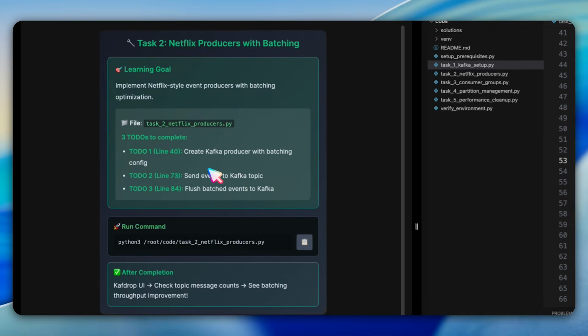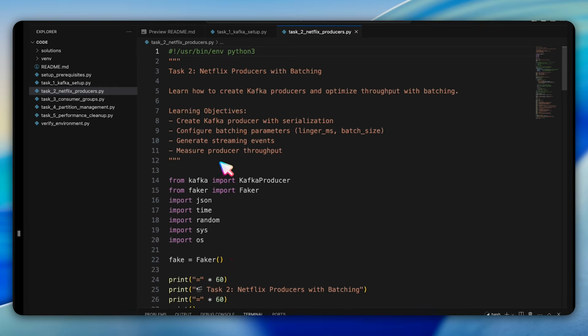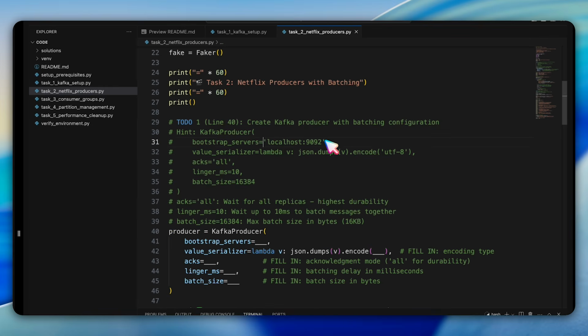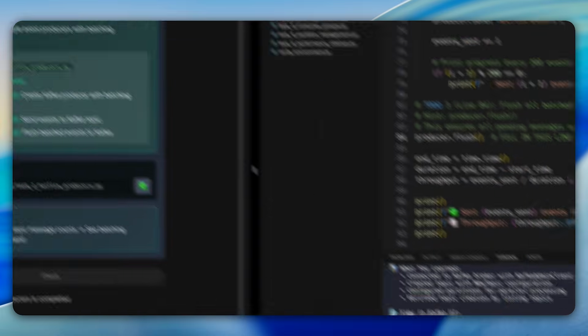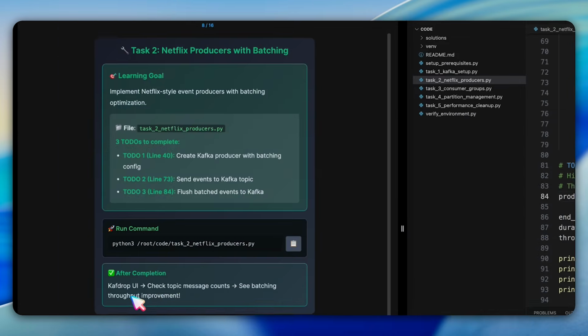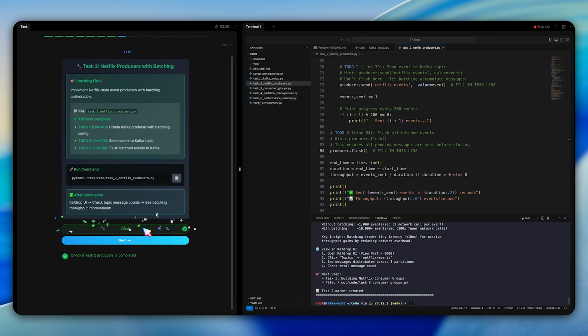In question 8, we're asked to implement Netflix-style event producers with batching optimizations. We work with the task 2 Netflix producers file and complete 4 to-dos: create the producer with batching config, generate playback events, send events to the topic, and flush all batched events. After running the script, we refresh the Kafdrop UI and see the message count increased across our 3 partitions.